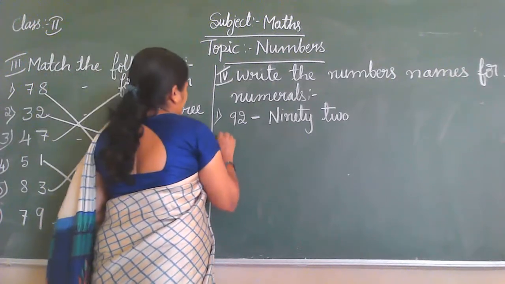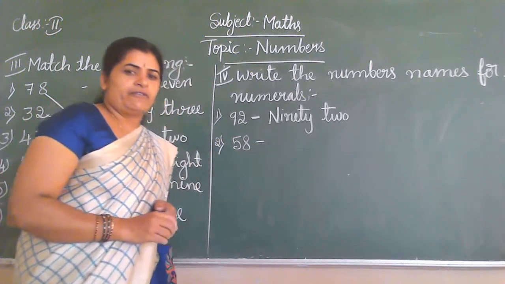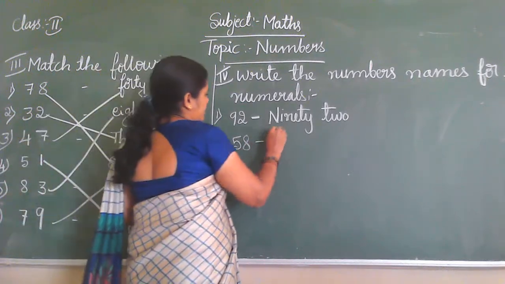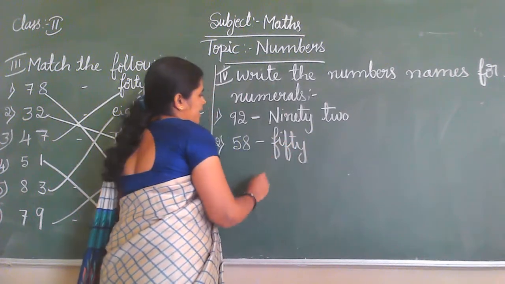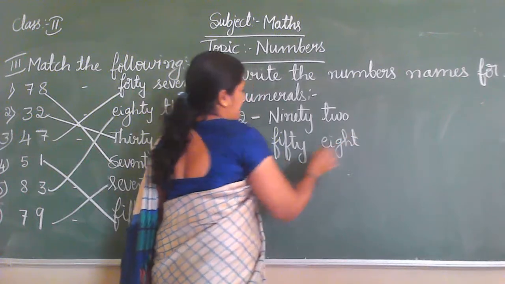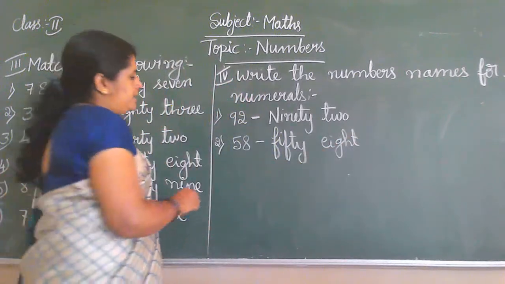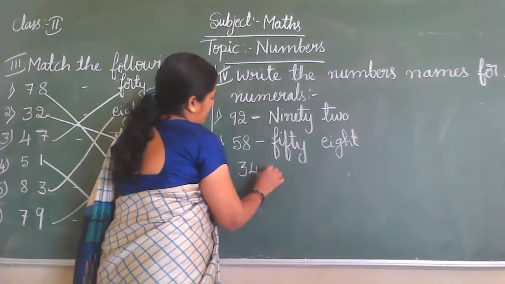Next, 58. What is the spelling of 50? Yes, you already learned. F-I-F-T-Y, 50. 8 spelling? E-I-G-H-T, 8. And 34. What is the spelling of 30?